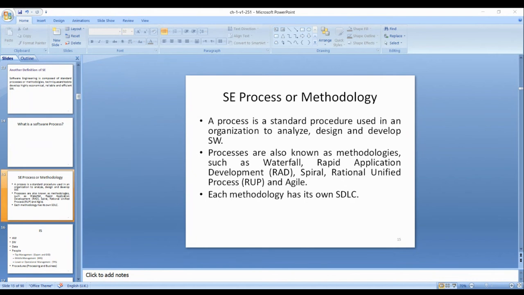Working together to generate information that is used to run a company or business.